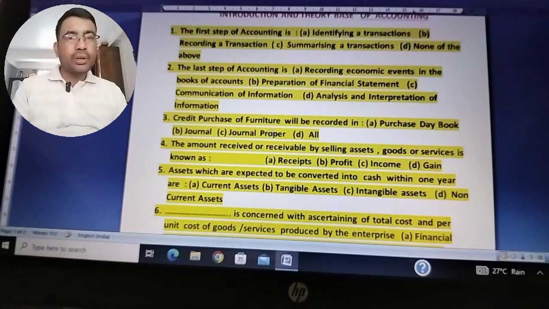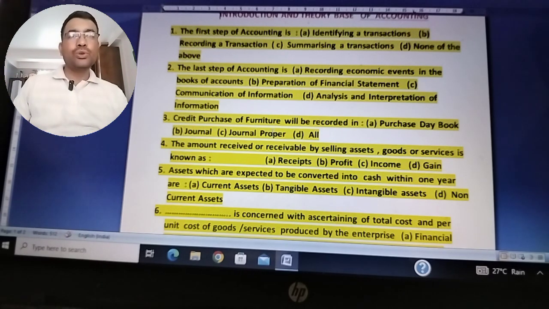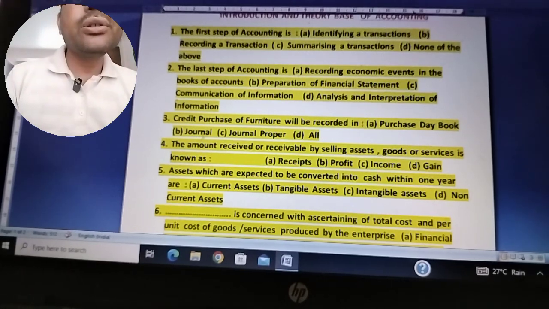Journal proper is a special book which records those transactions which are not recorded in any of the other daybooks. So the credit purchase of assets will definitely be recorded in the journal proper. Whenever you purchase assets on credit, it will not be recorded in the purchase daybook; it will be recorded mostly in the journal proper. So for question number 3, the right answer is C, that is journal proper.